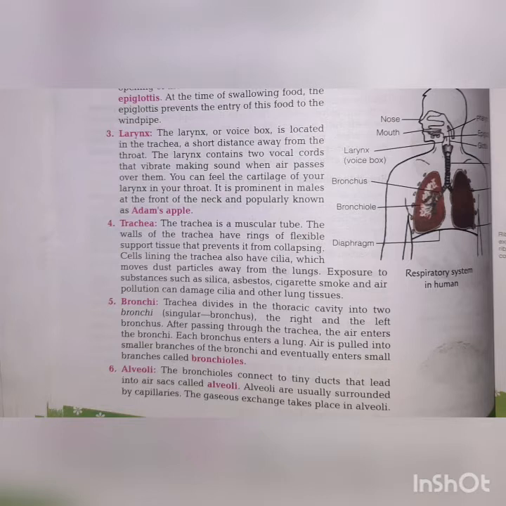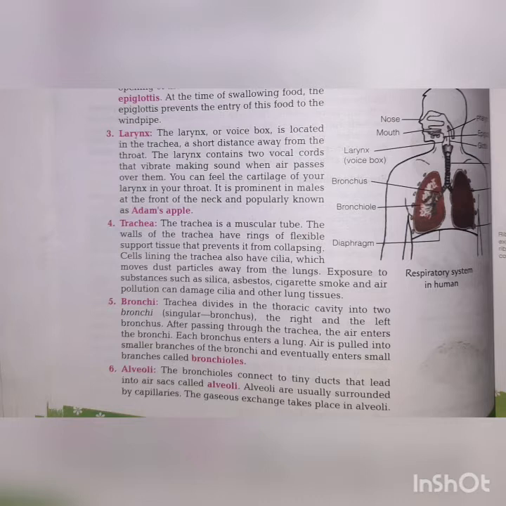Next is the larynx. The larynx or voice box is located in the trachea, a short distance away from the throat. The larynx contains two vocal cords that vibrate, making sound when air passes over them. The larynx is the voice box, the area which helps us to speak. It contains two vocal cords that vibrate, making the sound when the air passes through them.